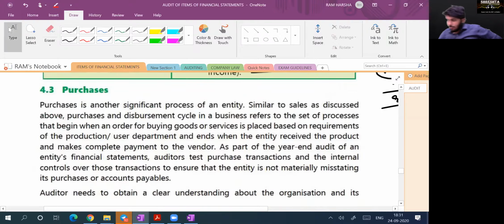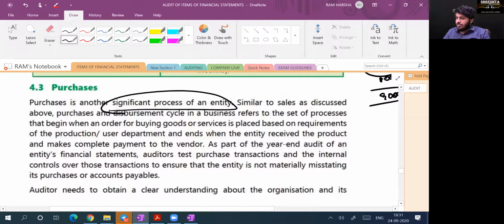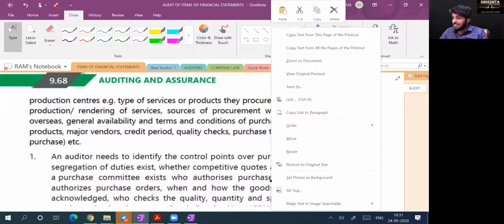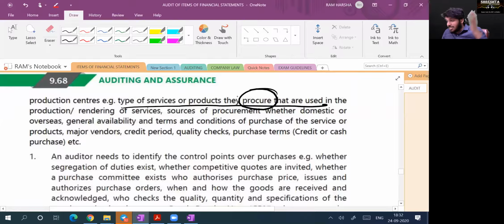Now coming to purchases. Purchases is another significant process of the entity. Similar to sales, you should understand the purchases and disbursement cycle in the business. Yes or no? The auditor needs to obtain a clear understanding about the organization and its purchase process, production centers, all that. And what types of services or products do they deal with? Accordingly, what products are they purchasing? Is there a relationship between the products purchased and the sales they are making? Yes or no? Yes, sir.